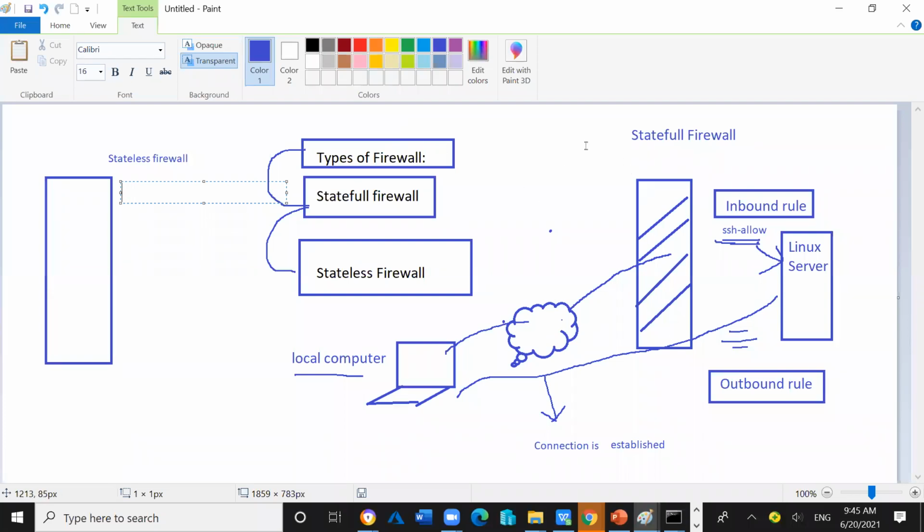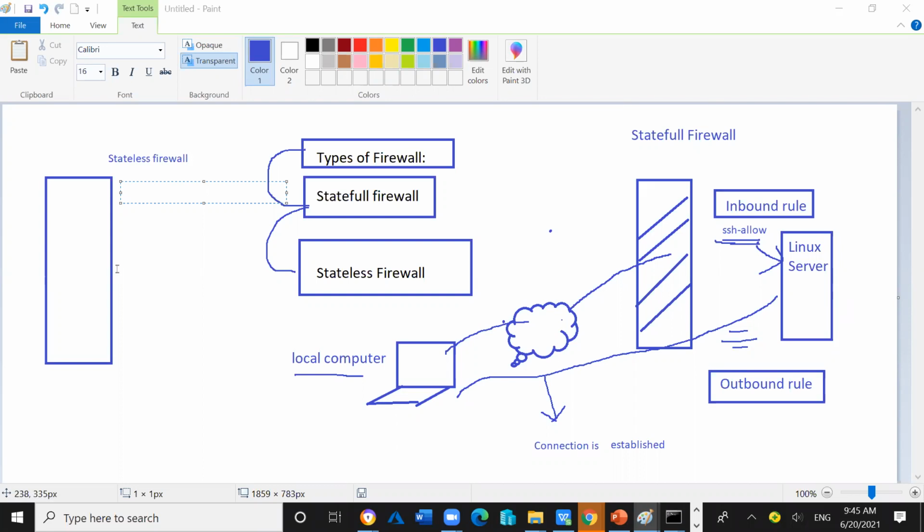So which one will be very, very secure in this way? What do you think, guys? Stateless firewall will be very, very secure because there will be two entry checkups. One is for the incoming, second is for the outgoing, right? In the stateful, only one-time checkup will happen, and the second entry will automatically be considered as already checked.